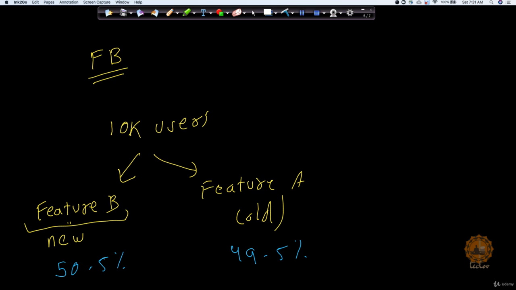But hold on. How can you be so sure that the insight inferred from the sample holds true for the population as well?